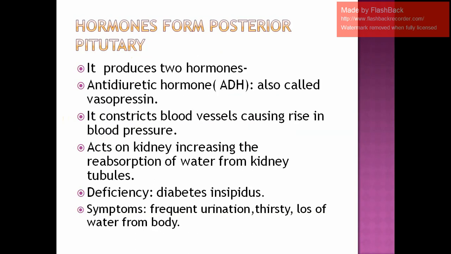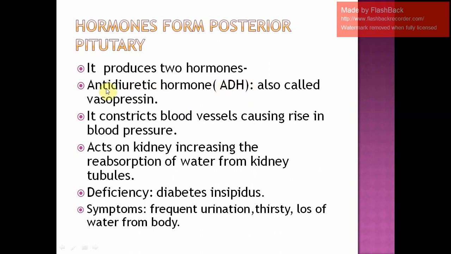So we can move further, where we will discuss the next lobe of the pituitary gland, that is, hormones which are now going to be released from the posterior pituitary lobe of the pituitary gland. This posterior pituitary produces two hormones, and they're very, very important ones. Number one is our antidiuretic hormone. Short form is given out here, ADH. You should be able to expand these.